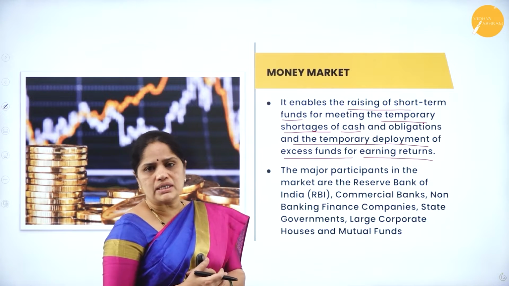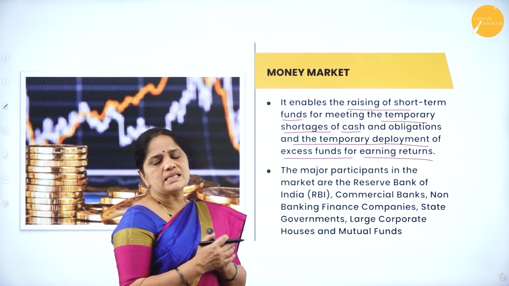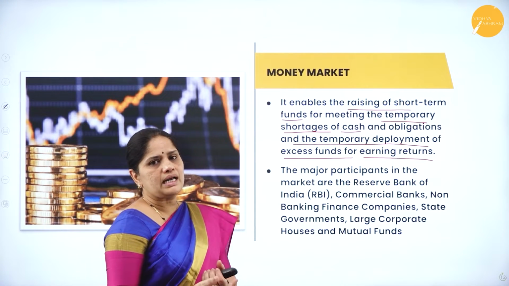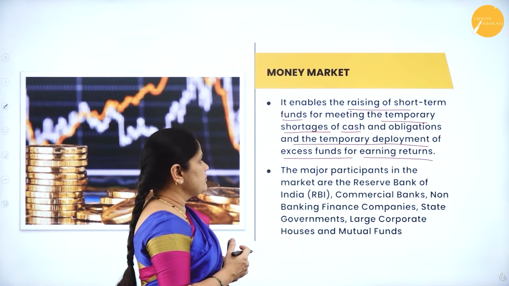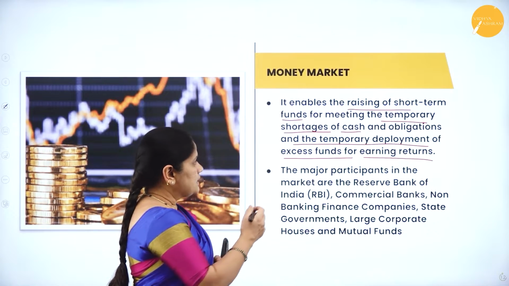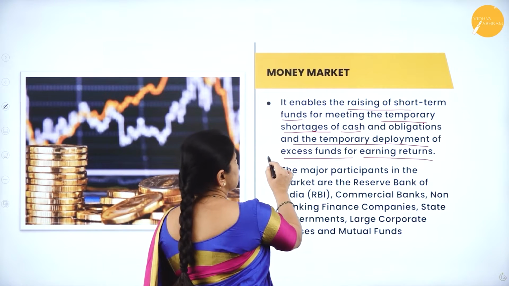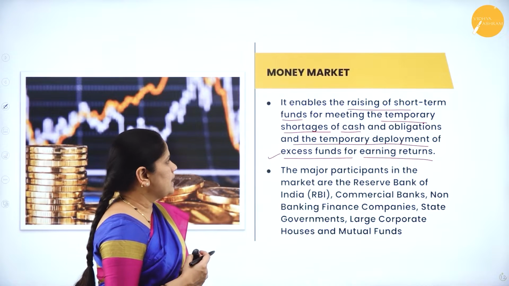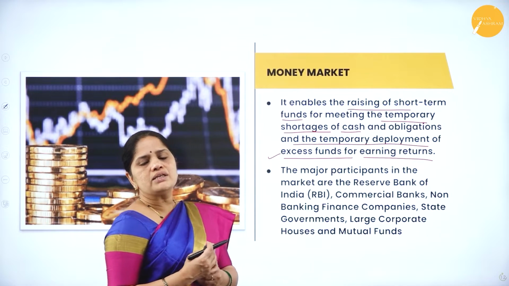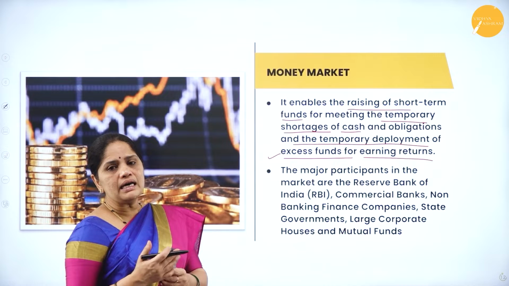Temporary shortages of cash means if there is a need for working capital in an organization, then they can always raise the funds through these short-term funds. And if they have any excess funds, they can always use them for earning returns.